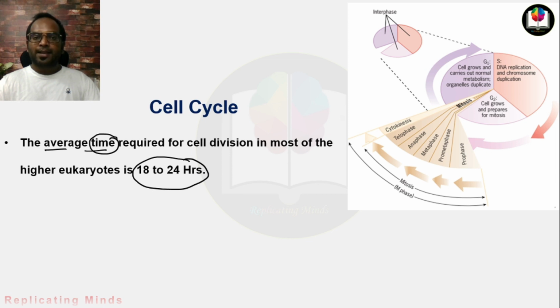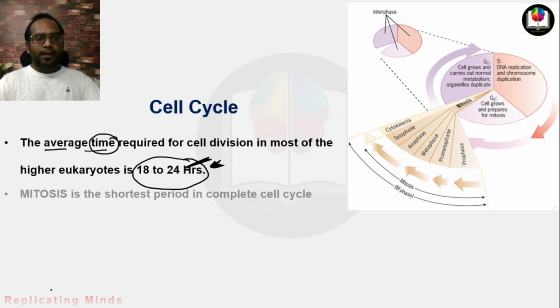Some cells can take more time than this; some cells can take a week to divide, a month to divide, or longer. But some cells can also divide in less time. So it depends on the type of cell, but the average time to divide a cell is 18 to 24 hours.